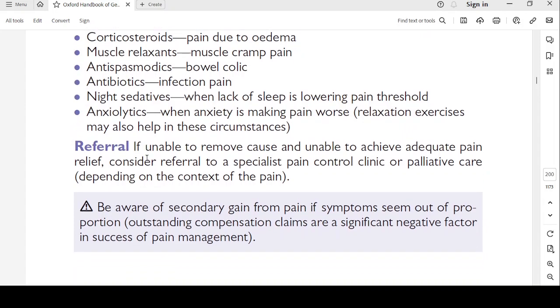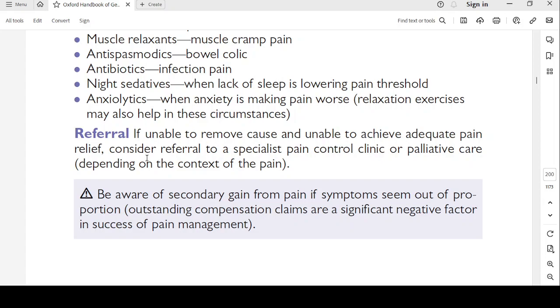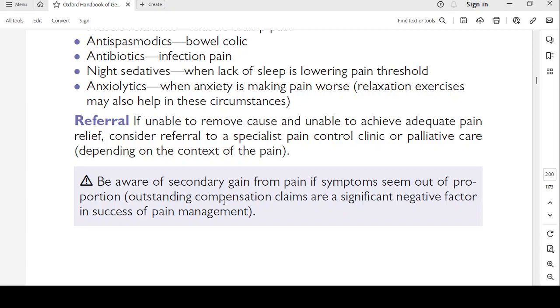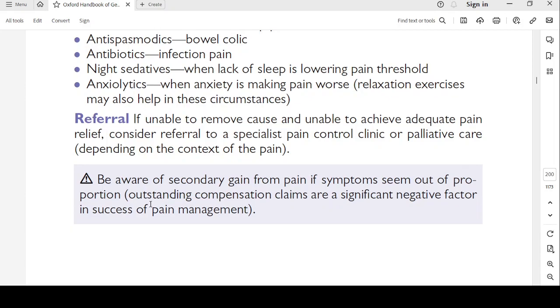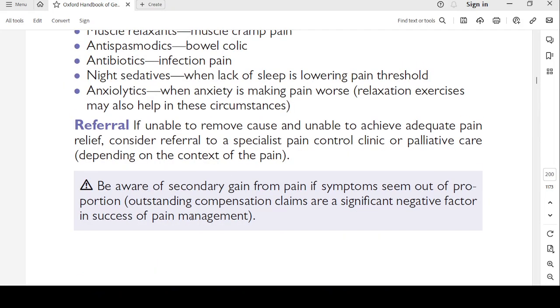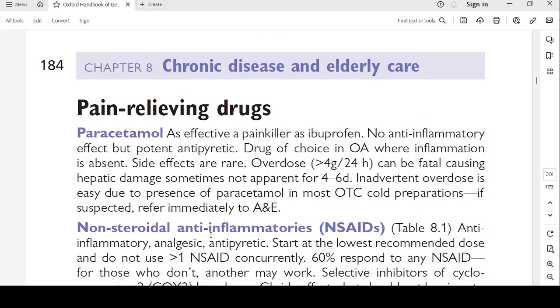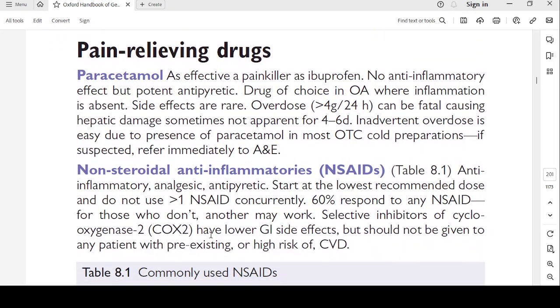Be aware of secondary gain from pain if symptoms seem out of proportion. Outstanding compensation claims are a significant negative factor in successful pain management. So they will tell you that the pain is not managed, or the patient might tell you that he is not having adequate relief because he is planning to get some kind of compensation out of it. So, beware of that.